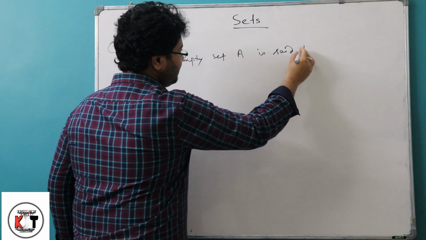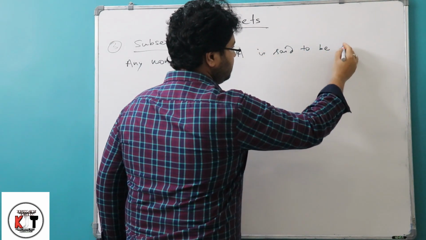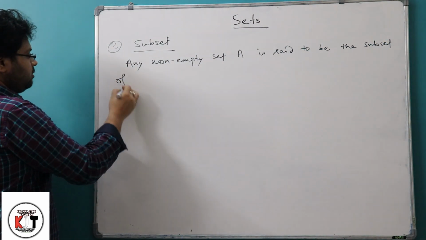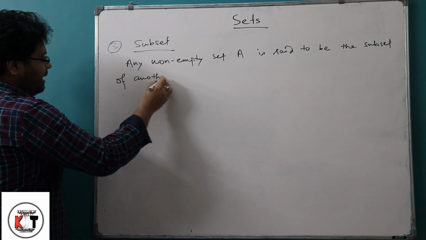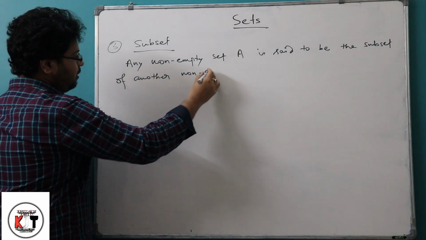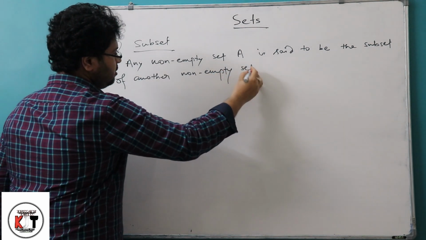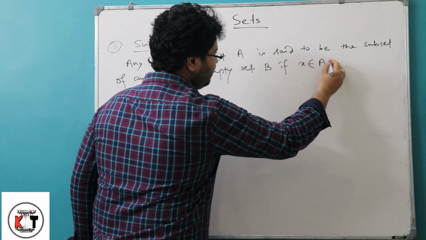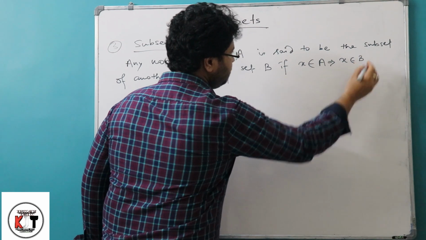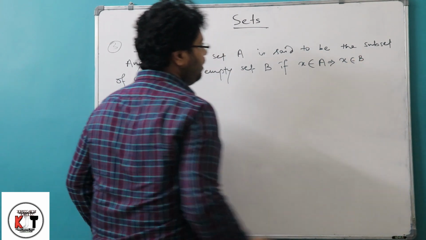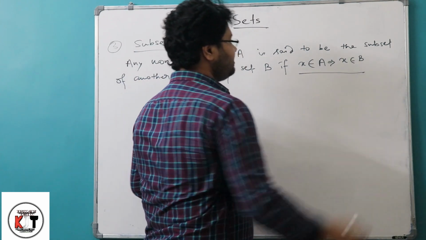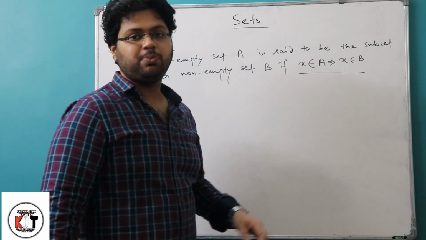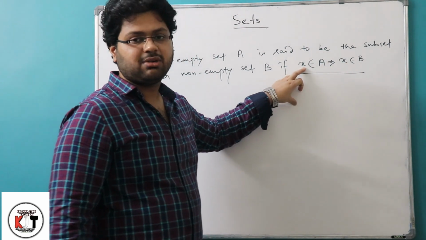is said to be the subset of another non-empty set B if x belongs to A implies that x belongs to B. So now we need to know the meaning of this statement, that is x belongs to A implies that x belongs to B. Here x is any arbitrary element.